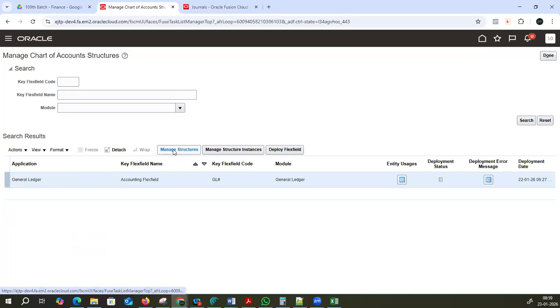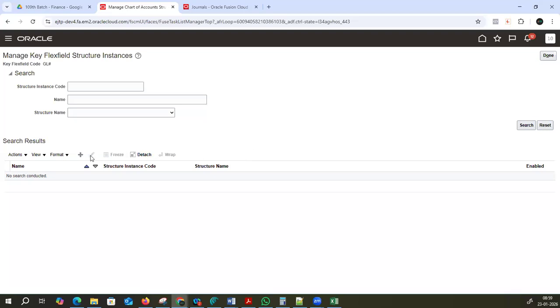See, the minute we updated here, that is the reason the deployment status is in edited mode. Earlier, two minutes back, we saw that it was in green color. Now it is in edited mode. Now click on structure instance and click on the plus symbol.